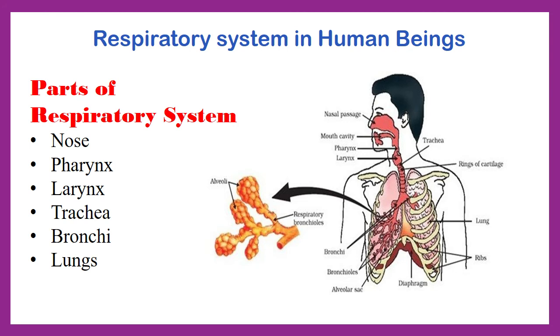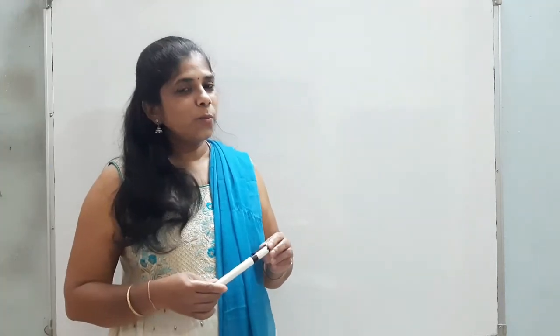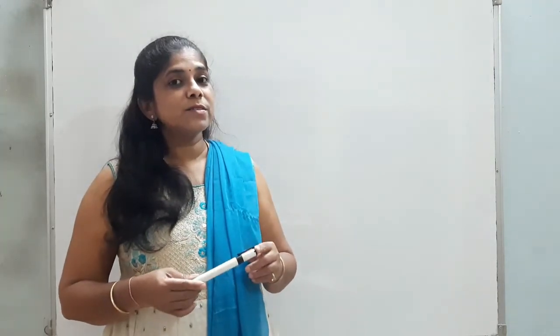What happens to this oxygen which is absorbed in the alveoli? How does it reach each and every cell? This will be explained in our next video, and in that I'll be explaining transportation in human beings, which is quite an interesting part of the life process chapter. Hope by this time how the respiratory system works is quite clear to you.